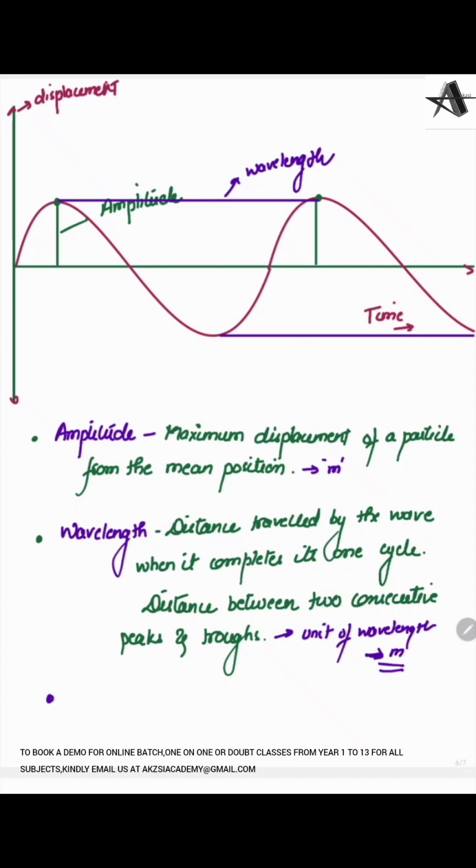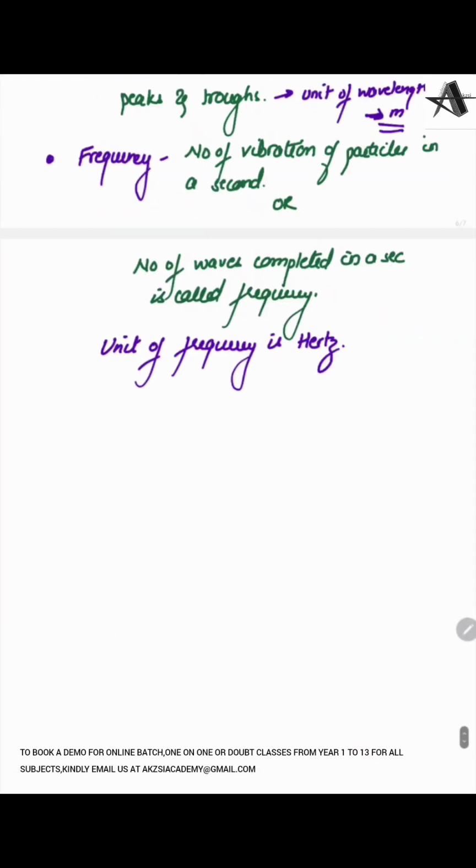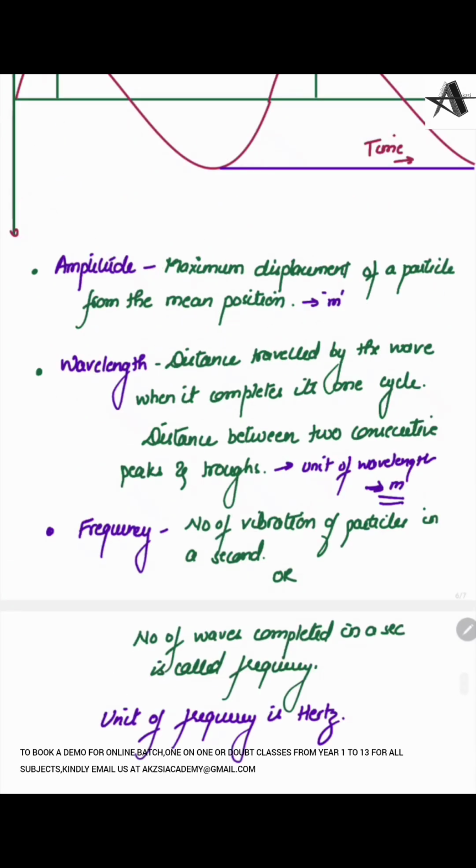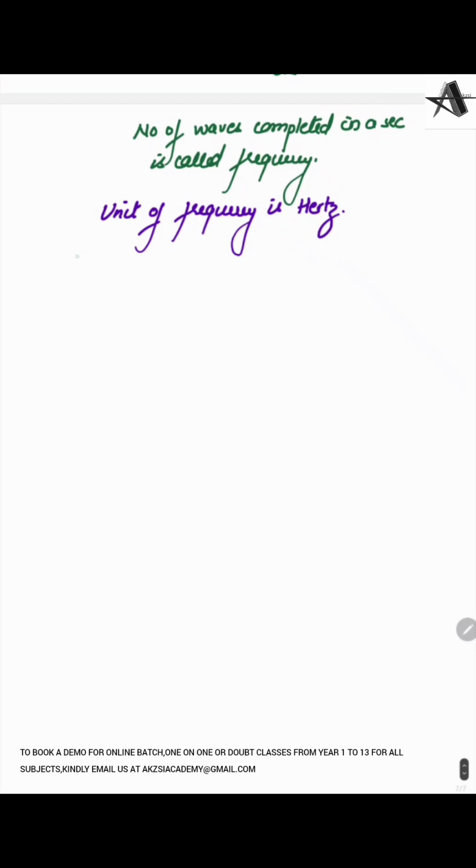Now the next is the definition of frequency. So here the definition is: the number of vibrations of a particle in a second, or the number of waves completed in a second, is called frequency, and the unit of frequency is hertz. So suppose it says describe what is 220 hertz. It means the particles are vibrating 220 times in a second. That is the number of vibrations in a second. That is the frequency. So 220 hertz means they are vibrating 220 times in a second.